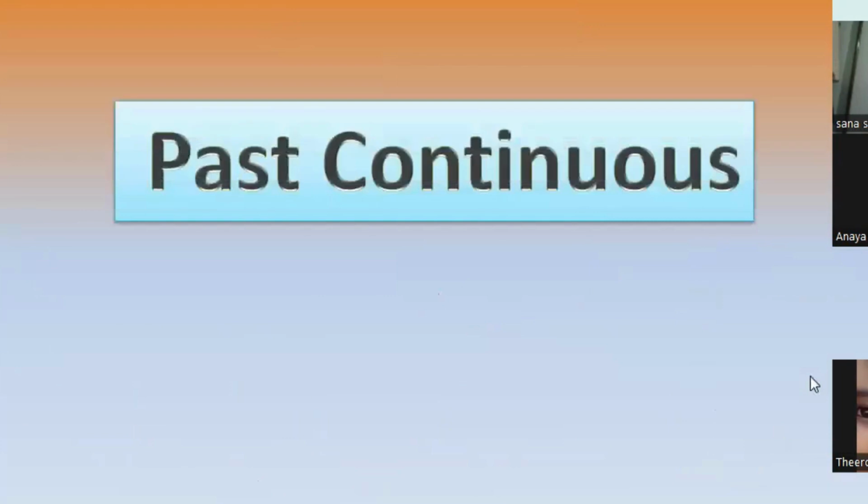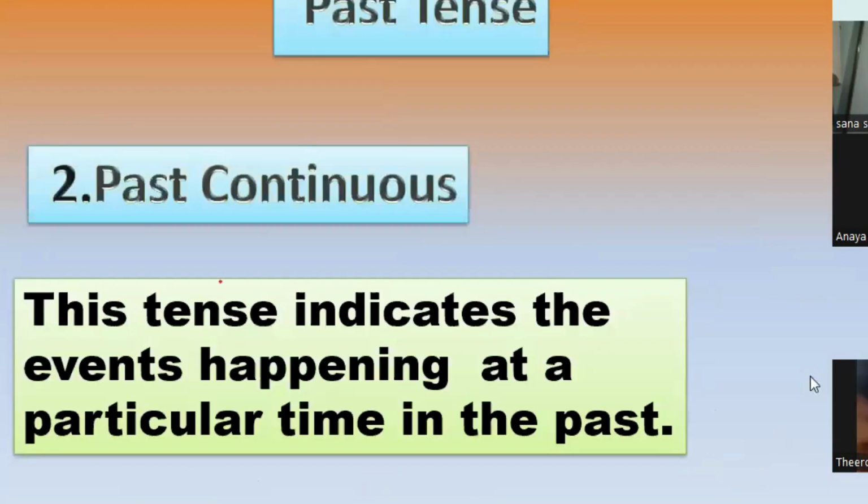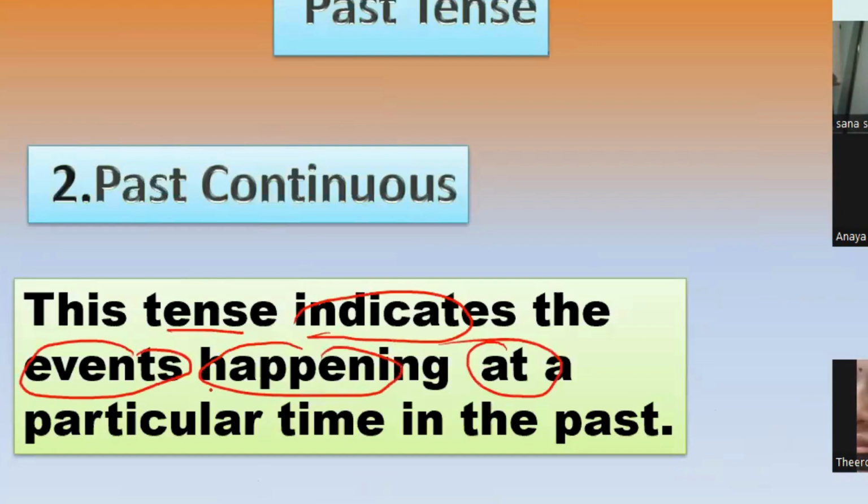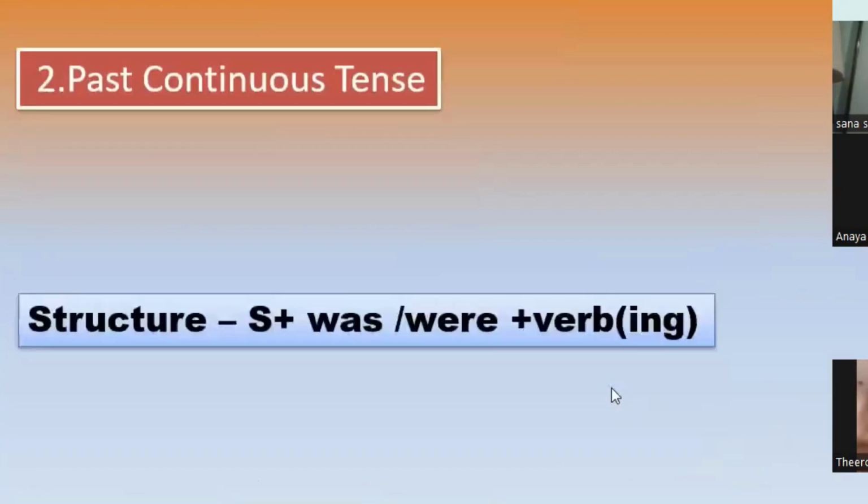Past continuous tense. What is past continuous tense? This tense indicates the events or the actions happening at a particular time in the past. The actions or events continuing for a particular time in the past. Is it clear? Let's move to the structure.